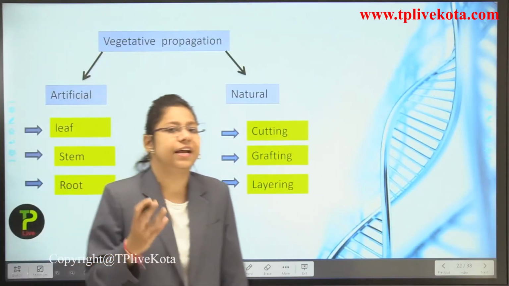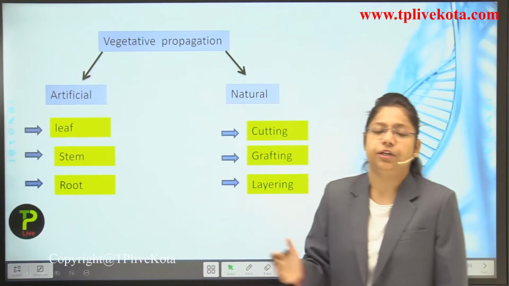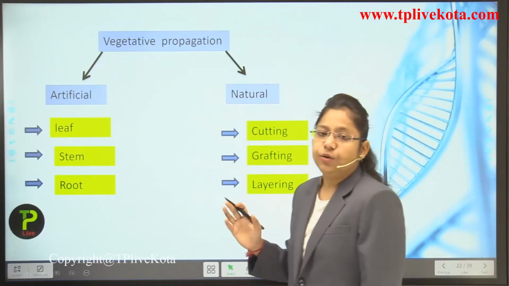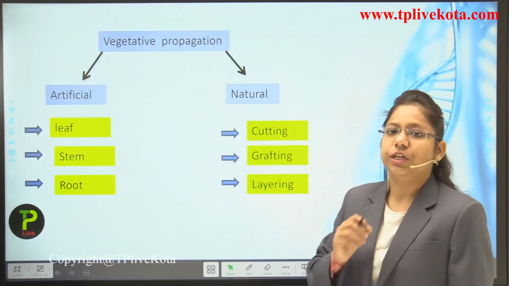And then there are types of layering as well. We are going to talk about all of this in this lecture, and in the upcoming slides we will see how vegetative reproduction takes place.